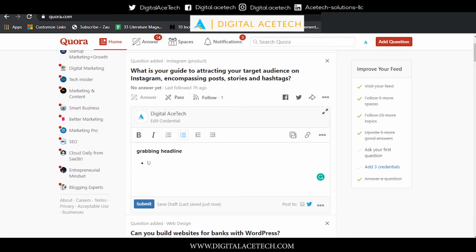So we can say something like, use lengthy captions and make them look appealing. This is a useful tip. Now, the first thing that we typed earlier for both headline and for this point is to show you what kind of a beginning of an answer would be boring or dull or unimpressive. And this is something that you can use.